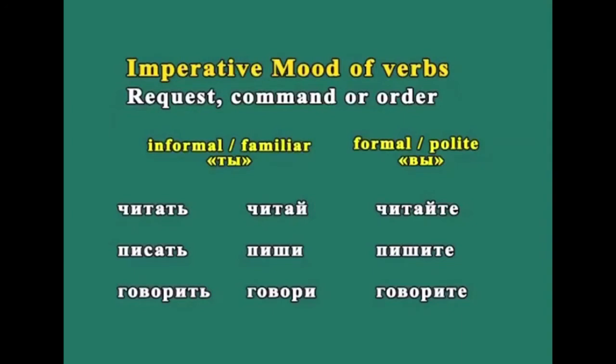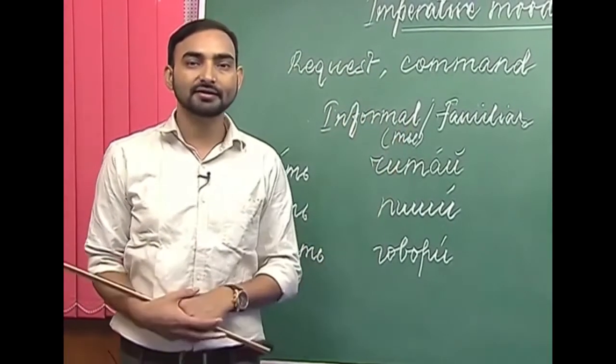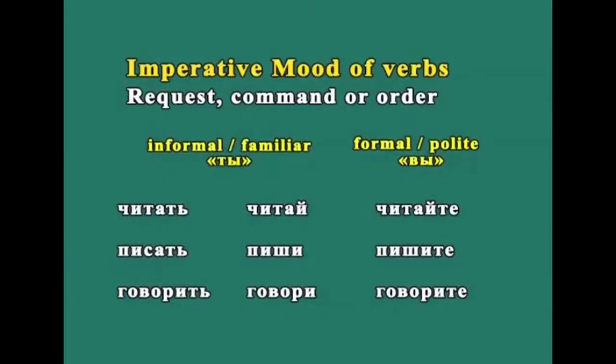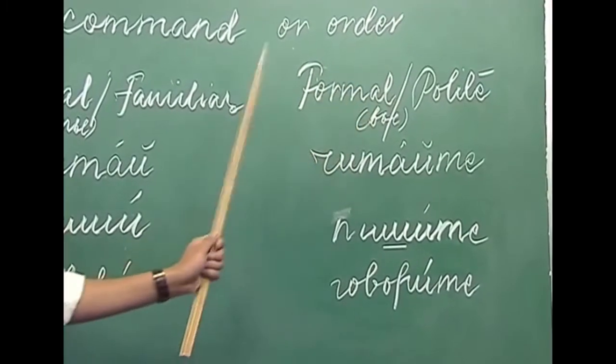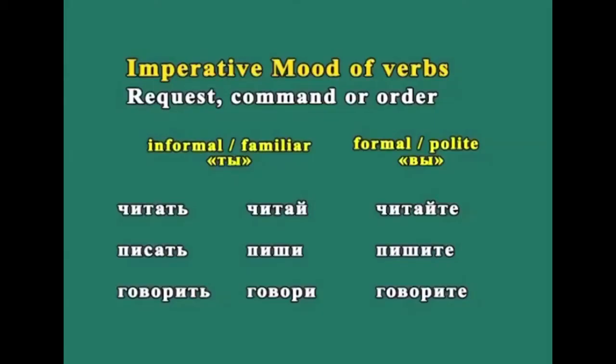In Russian, there are two forms of imperative mood. The first form is informal, or we can say familiar, and is used to address a person who is addressed as ты, which is you. And the second one is formal or polite. So for polite expressions or formal expressions, we will use the second form of the imperative mood. As I have told you, there are two forms of imperative mood in Russian. So let us find out what those are.